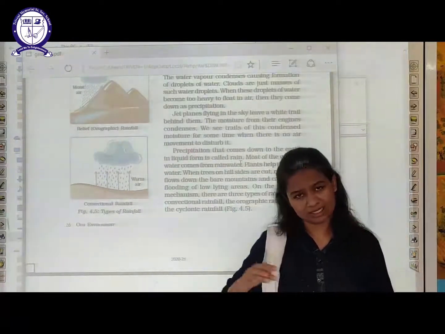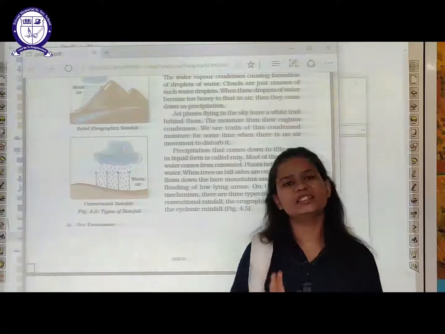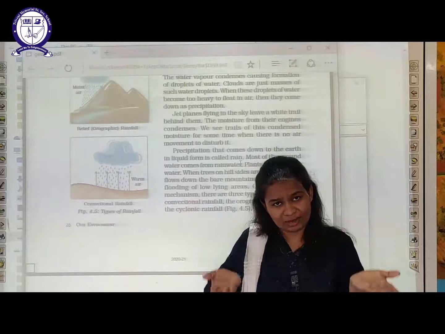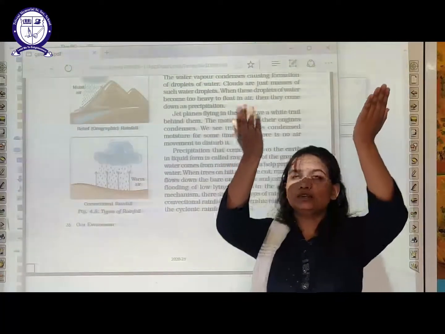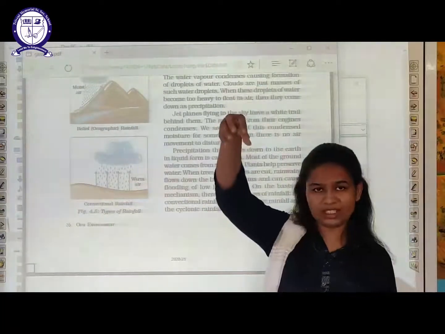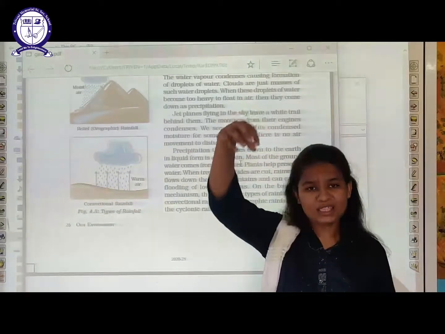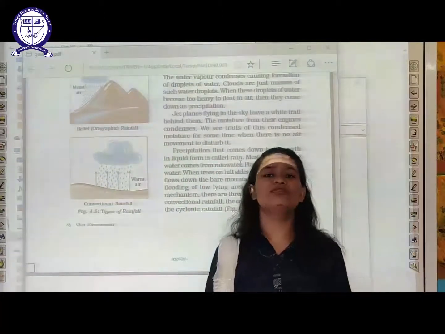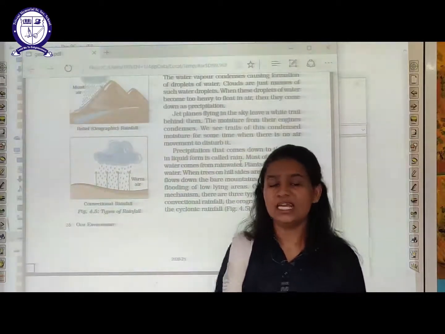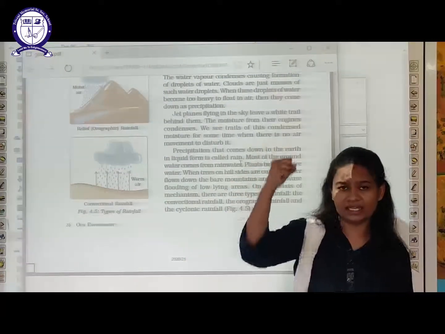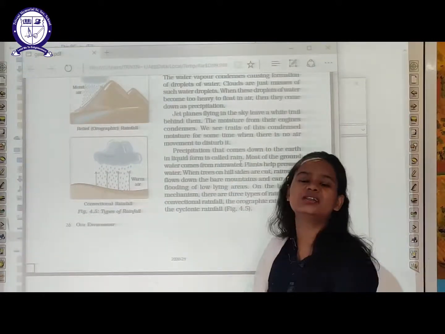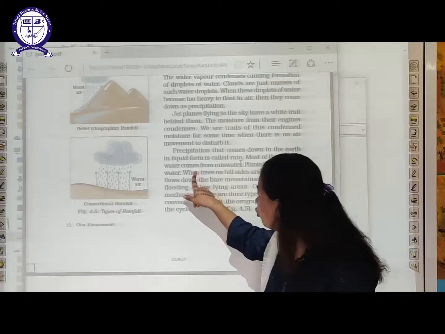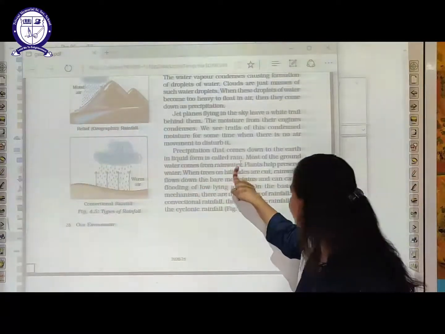Water is present on the land surface and in water bodies. Because of the sunlight, this water starts evaporating, and after it goes up to the sky, it gets stuck there in the form of water vapor. When these water vapors become too heavy to float in the air, they take the form of precipitation and fall down on the earth's surface in the form of rain. So most of the groundwater comes from rainwater.